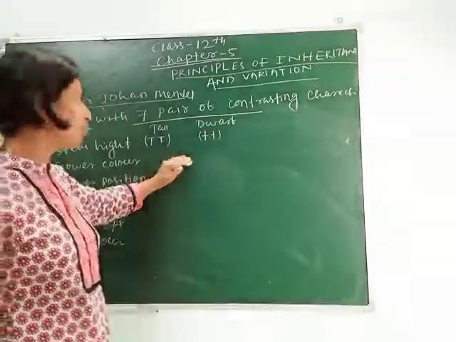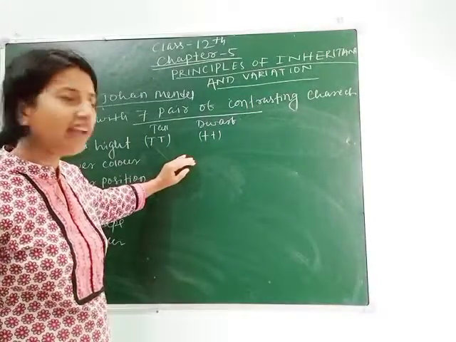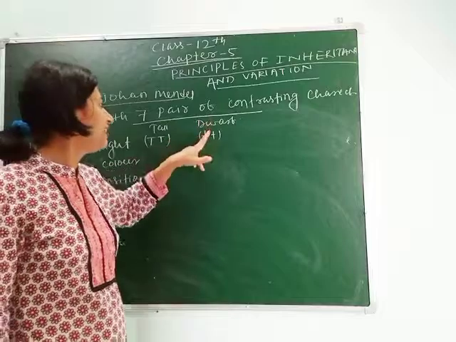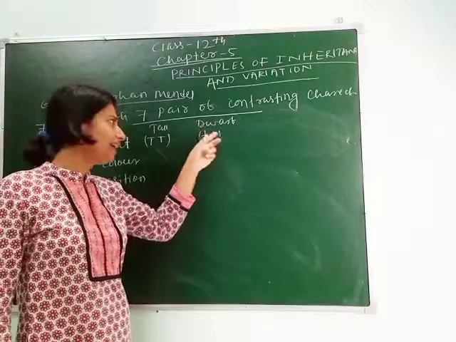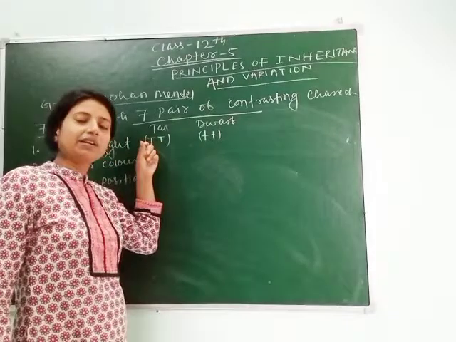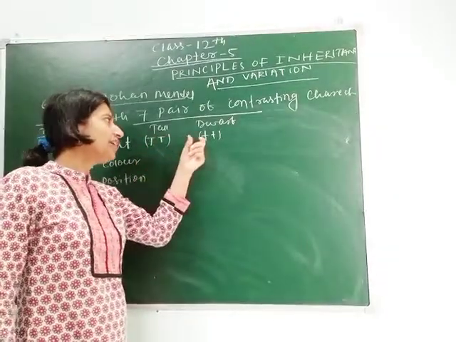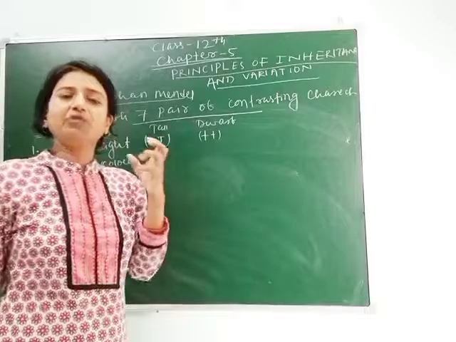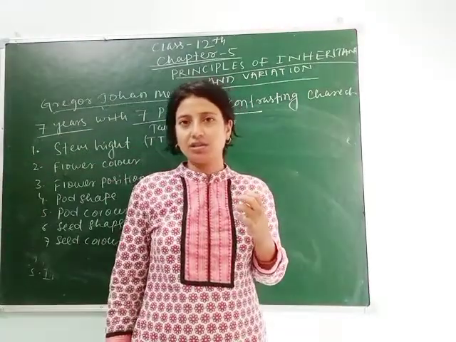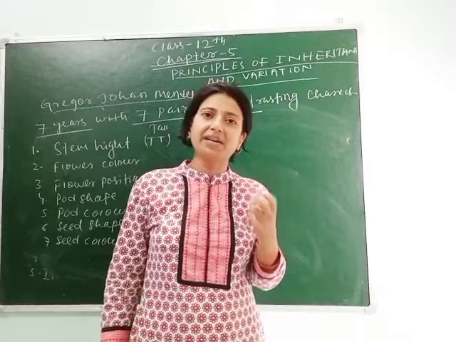Here another question comes: why did Mendel choose the same letter? Why did he not take small d or capital D? Why did he choose capital T for tall and small t for dwarf? I want to tell you another thing, that Mendel was not a biologist. Mendel was a mathematician.